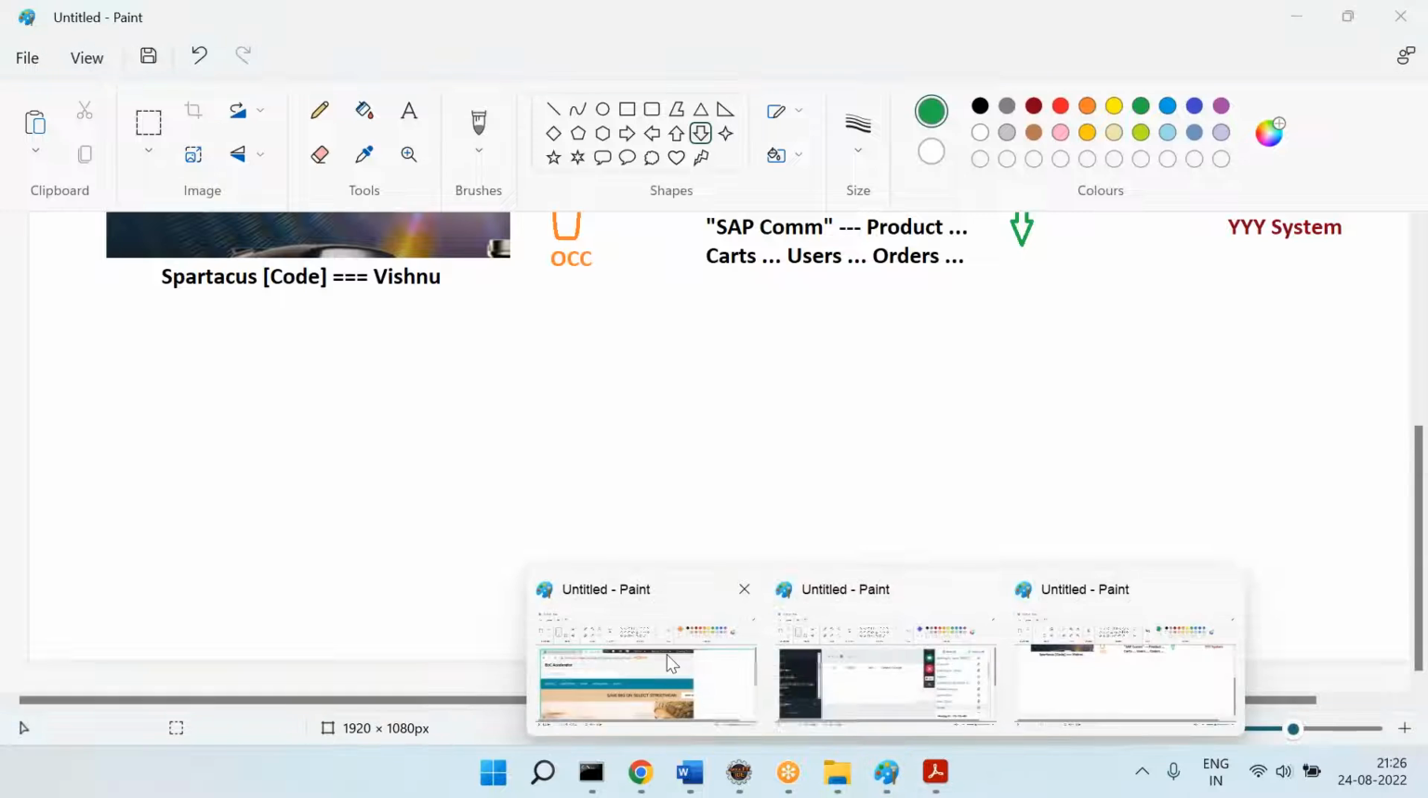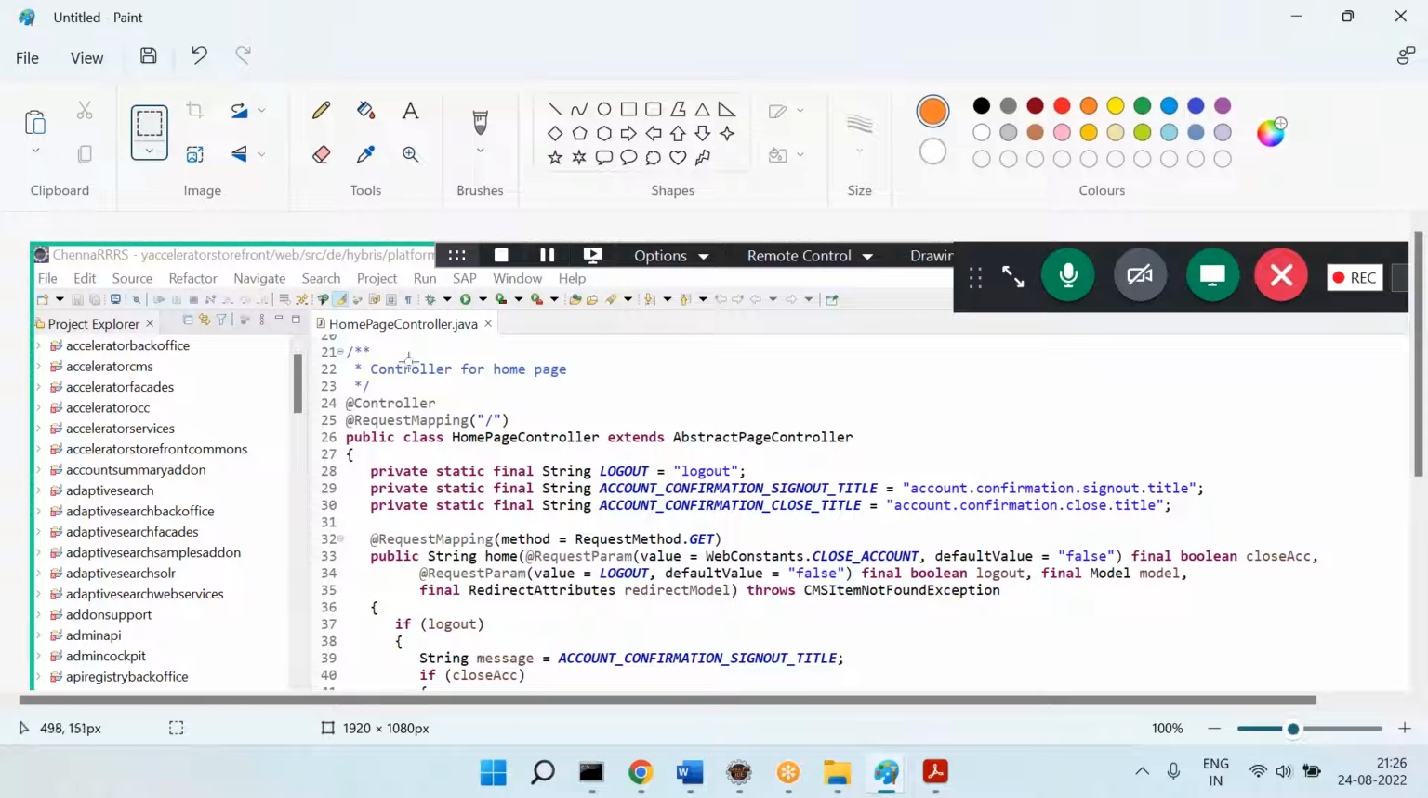Can you please pay attention and listen to the flow, please? We'll practice for 4 or 5 pages so that you will get clear.